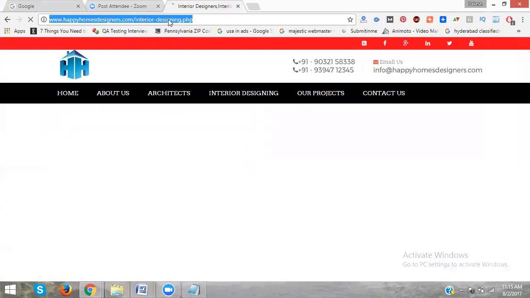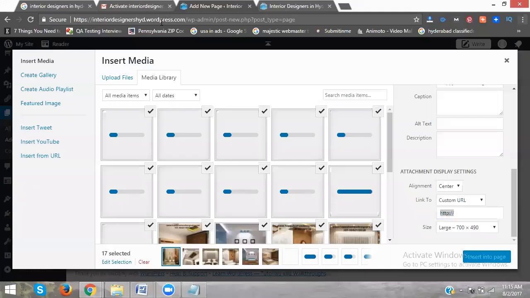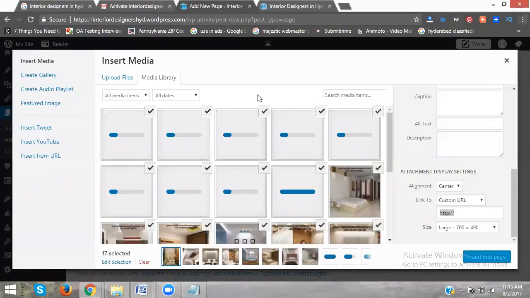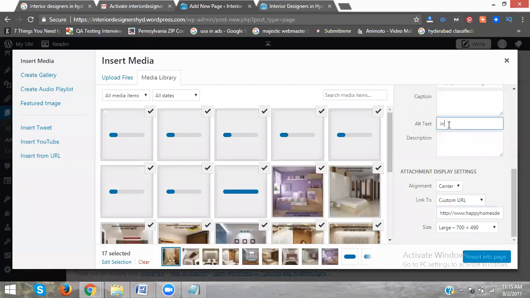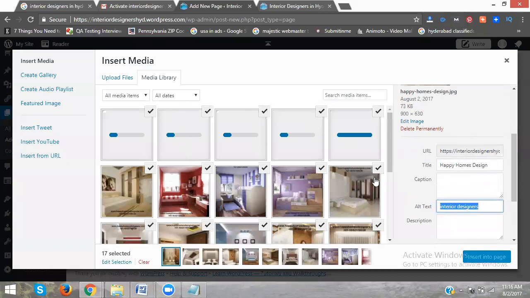Interior design pages is just now a common file. There will be interior designers. Is it clear?